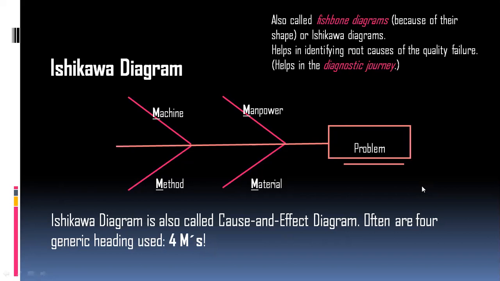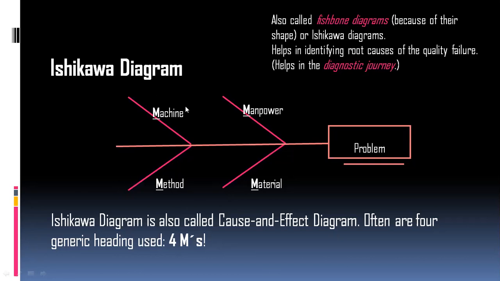The Ishikawa diagram is also called the cause and effect diagram, and often consists of the four generic heads, the four M's: machine, manpower, method, and material. Here, in order to do the analysis, the problem or the effect has to be written. Then the horizontal line has to be drawn to that effect, and then the different causes should be studied.